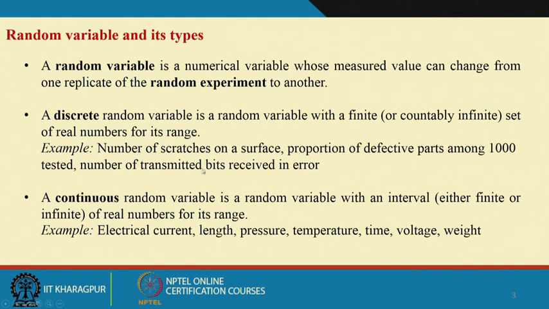So, for discrete I said the number of scratches, the number of defective parts, the number of transmitted bits, but if we make it a proportion, what happens, it can be within a certain range and it can have many values. So, you do not write proportion, you say number. Okay.